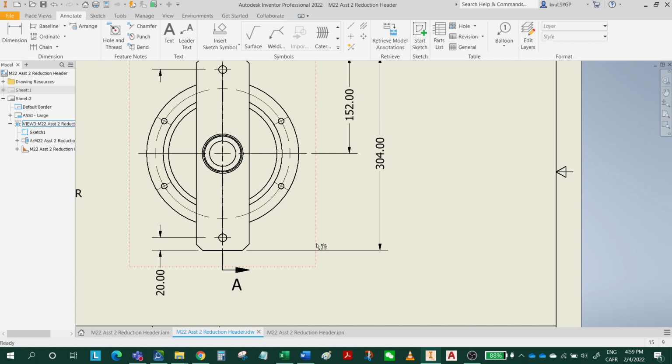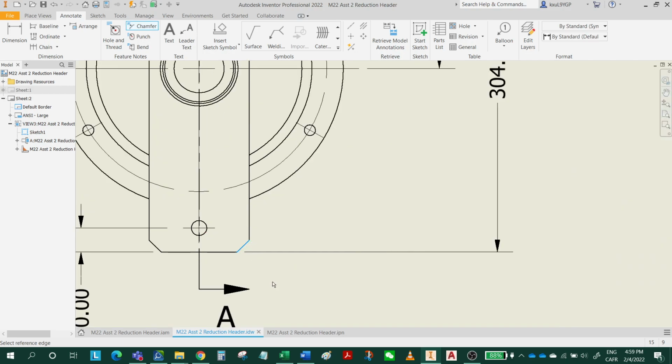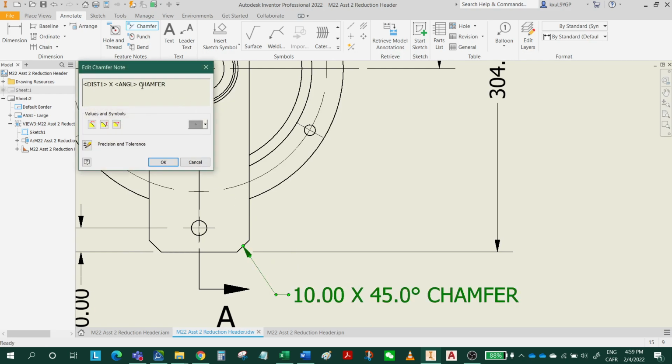All right. And for the holes, not yet finished. So I have a chamfer here. So for the chamfer, I'm gonna add a chamfer here. Click here and here, chamfer, and so you can double click and change this to 4 corners.